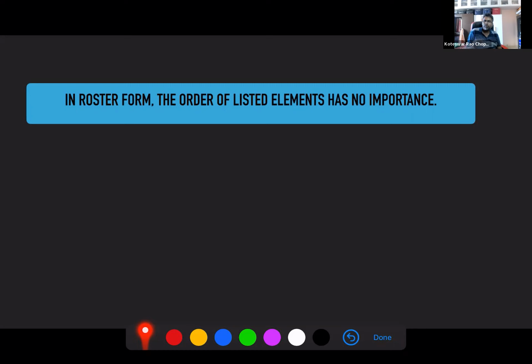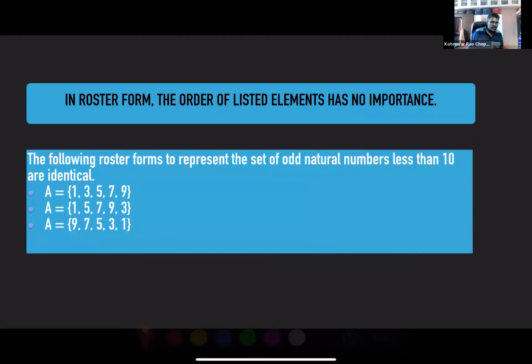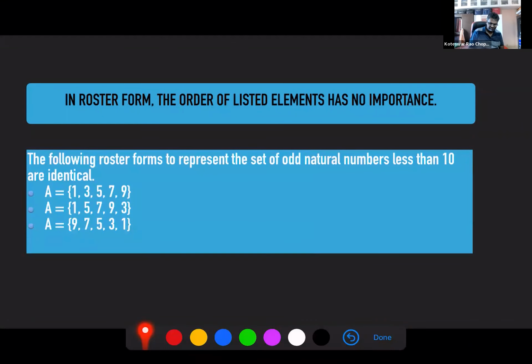Similarly, in the other example, the prime factors, I can place 7 before 2. It's still the same set. So understand that the order has no importance. The following roster forms represent the set of odd natural numbers less than 10. They're all identical.